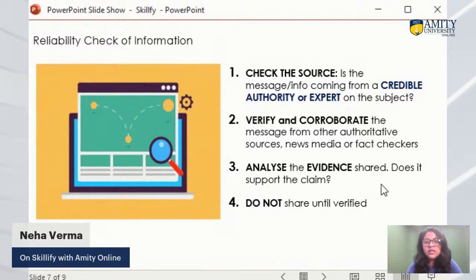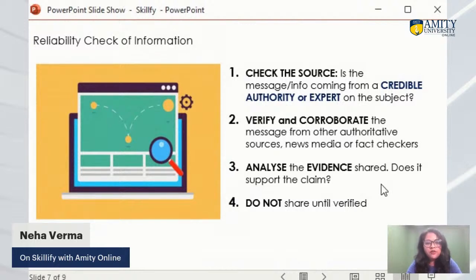Is the message coming from a credible authority or expert on the subject? Sometimes people are authentic, but they are not experts on a particular subject, so they can't give an opinion about a subject for which they are not expert, right? Second thing, verify and corroborate the message from authoritative sources, news media, or fact checkers. Always cross check the information, what other sources are saying.